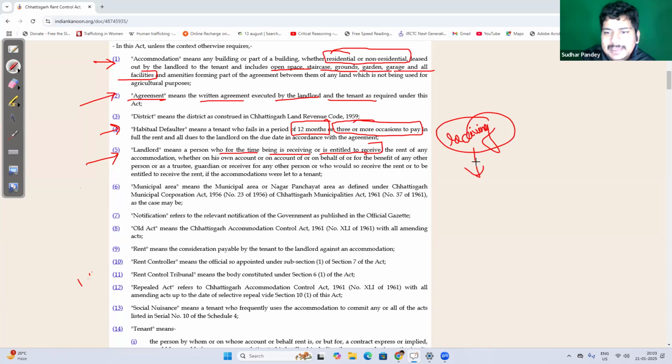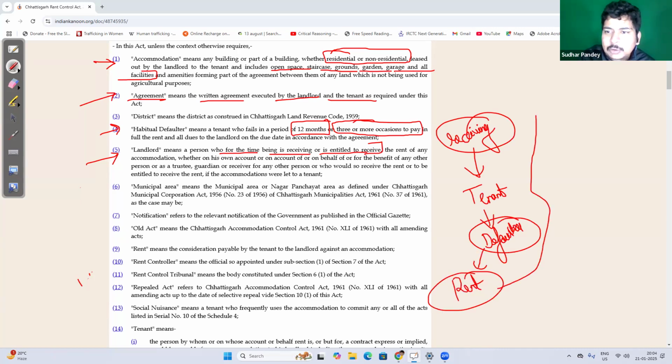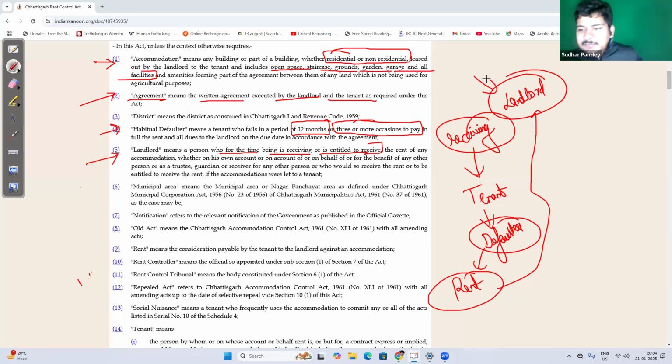Sometimes what might happen is that the tenant has become default, right? And he hasn't paid rent. It doesn't mean that you are not a landlord anymore, because you are entitled to receive that money. You are not receiving is a different thing, but you are entitled to receive.